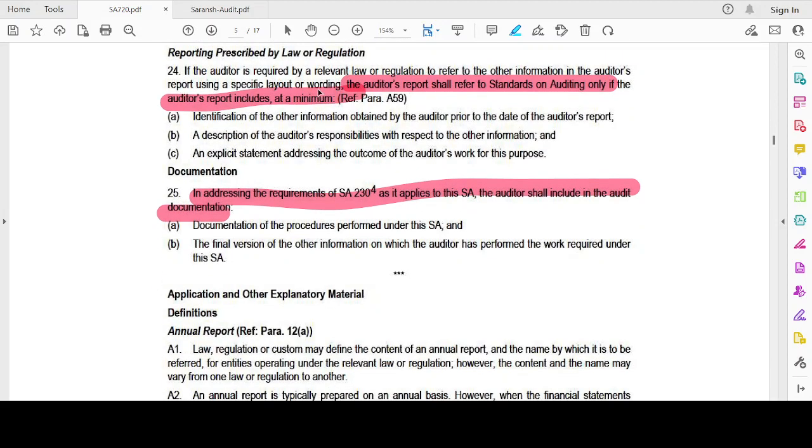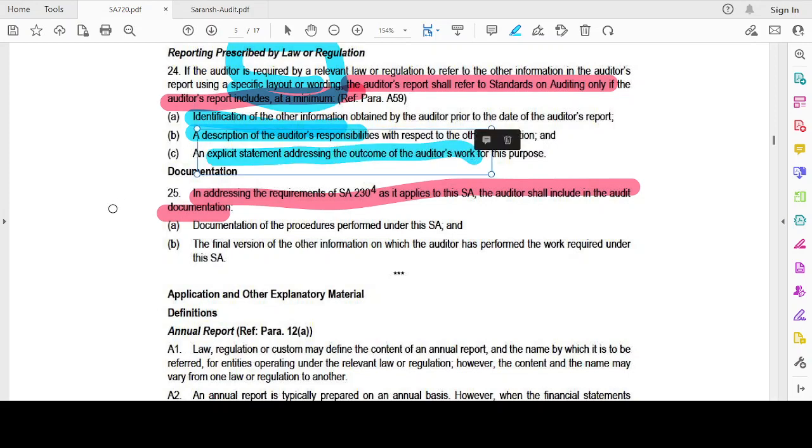Reporting prescribed by law or regulation. If the auditor is required by relevant law or regulation to refer to the other information in the auditor's report using a specific layout or wording, the auditor shall refer to the standards on auditing only if the auditor's report includes a minimum identification of other information, a description of the auditor's responsibility, and an explicit statement addressing the outcome of the auditor's work.